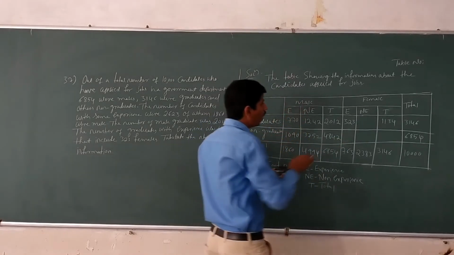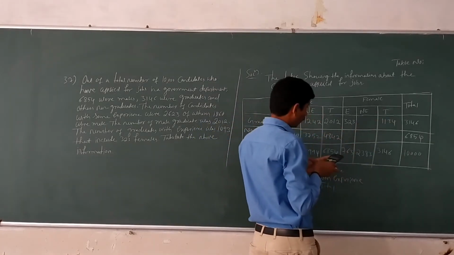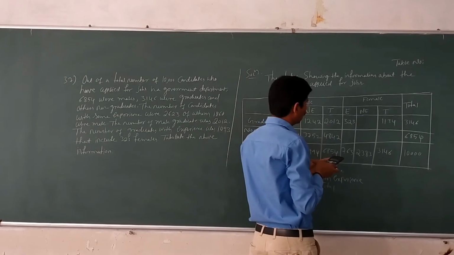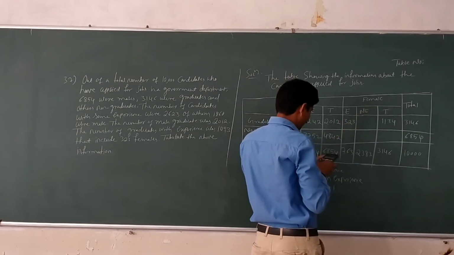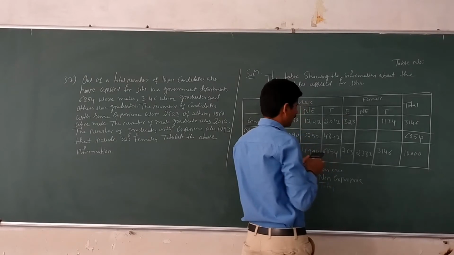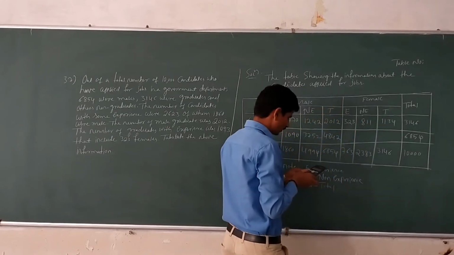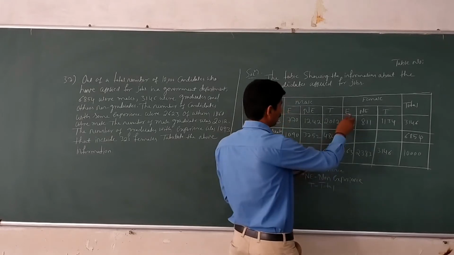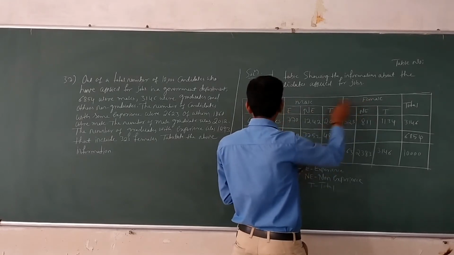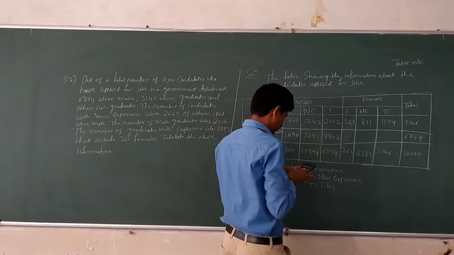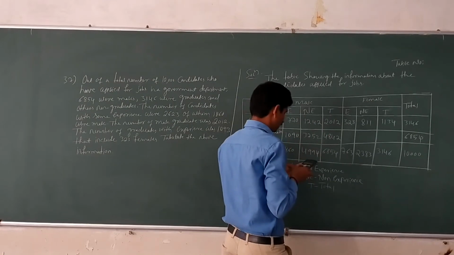Next, female. Out of 1,134, female experience 323. Remaining non-experience 811. The next, out of 763 female experience, female graduates was 323, and remaining non-graduates 440.